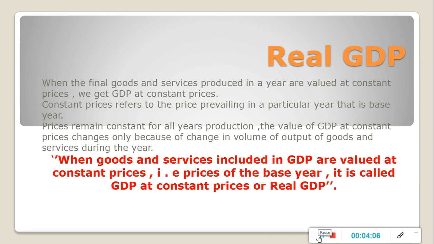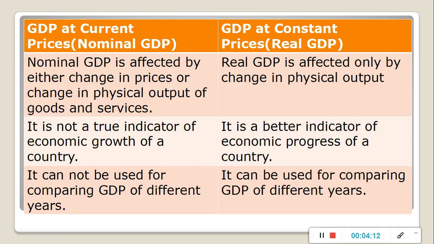Now we will move towards the difference between nominal GDP and real GDP. Nominal GDP, that is the GDP at current prices, is affected either by change in price or change in output of goods and services. But real GDP, that is GDP at constant prices, is affected only by change in physical output of goods and services.